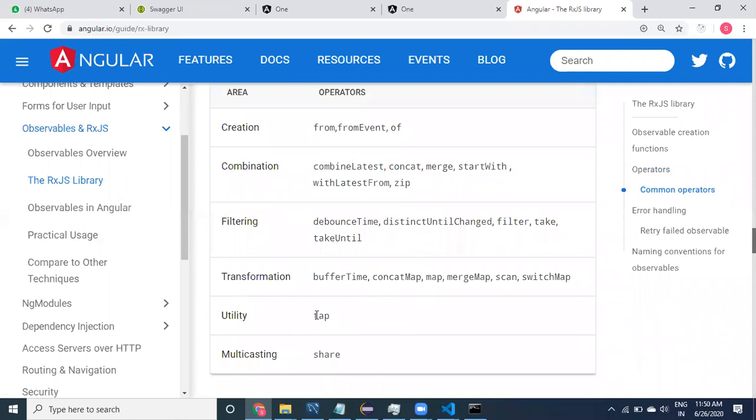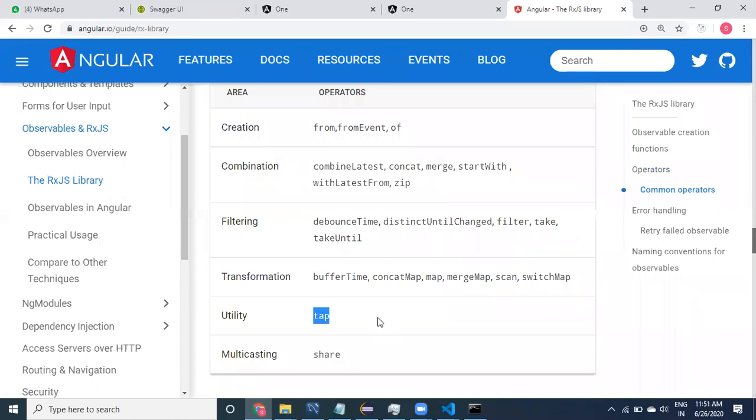Now I'm going to tell you what tap is. Tap is just for debugging purposes. Tap is not going to change any values.